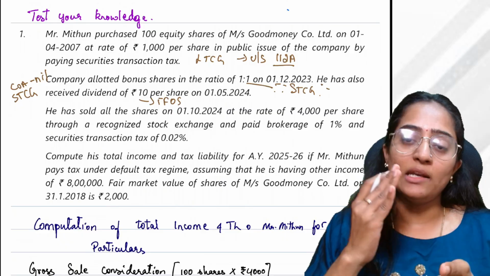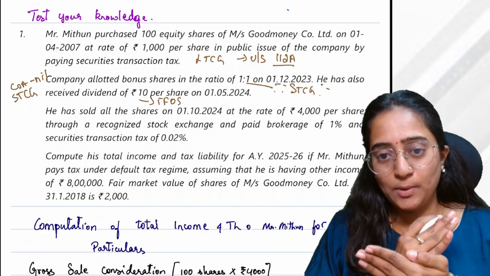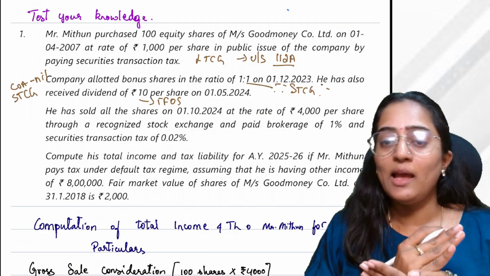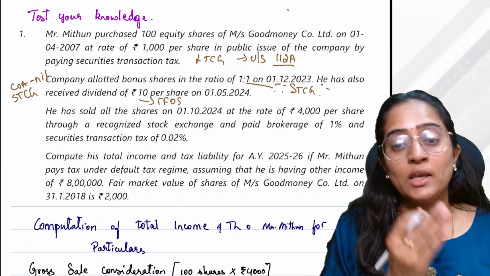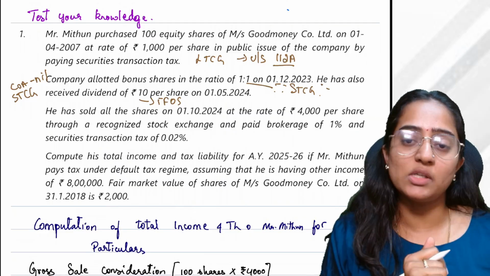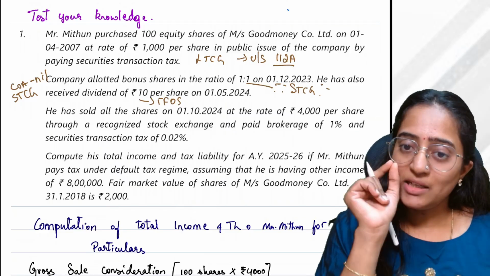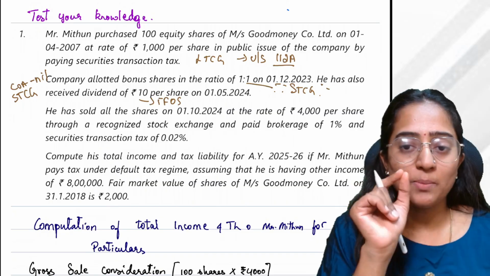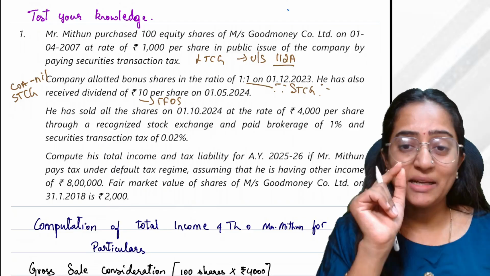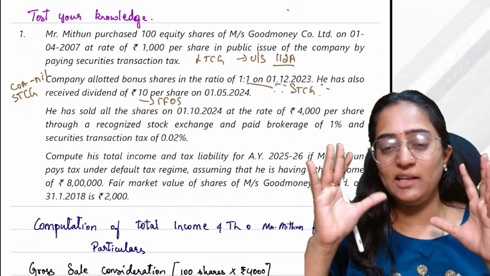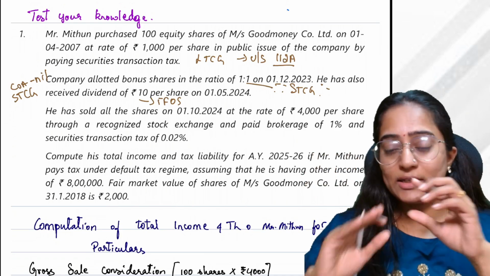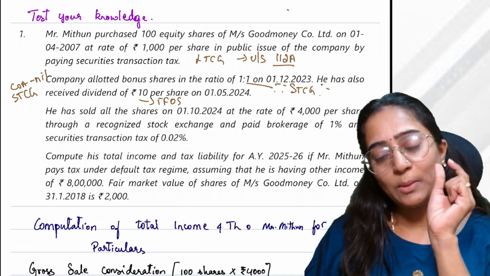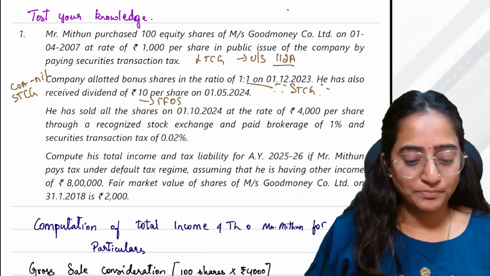23/7/2024, then the tax rate that would be applicable would be 12.5% on the amount exceeding how much? Exceeding 1,25,000. If it is before 23/7/2024, then the long-term capital gain tax rate that would be applicable will be 10% on exceeding 1,25,000. That limit of 1,25,000, whatever I told, is for the entire year. It is not for one particular period. Clear?